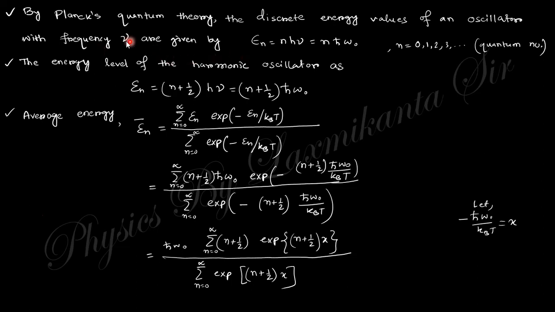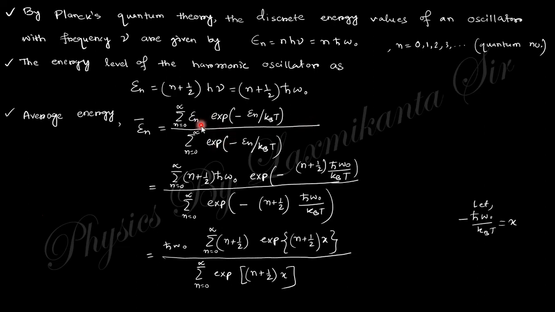By Planck quantum theory, you know the energy is n h nu, multiplied with the natural number, the quantum number, and the harmonic oscillator energy is (n + 1/2) h nu. Or you can write it in terms of the angular frequency: nu is the frequency and omega naught is the angular frequency. The average energy is the summation of this, because this is a discrete value. For continuous values you need to take an integration; for discrete values you need to take a summation.